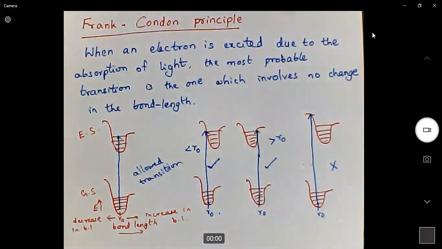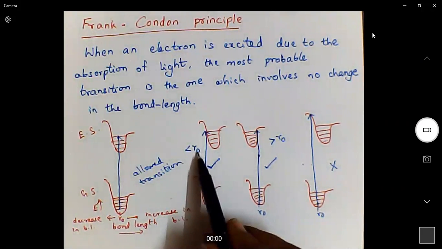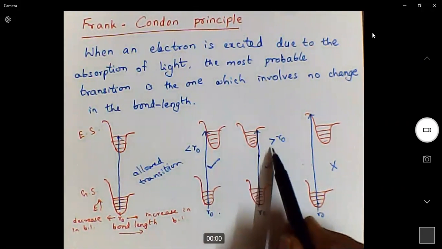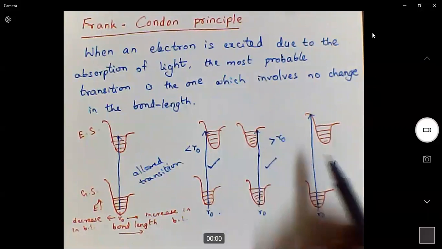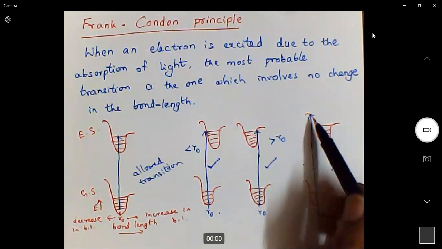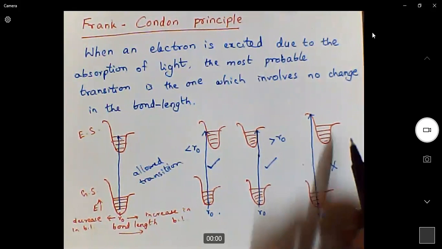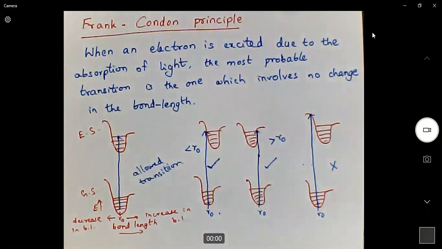So according to the Franck-Condon principle, the allowed transitions are those which do not involve any change in the bond length, or which involve a small decrease in the bond length, or which involve a small increase in the bond length. But if we supply higher energies, that means if we supply to higher energy levels, the bond will easily break down so that the molecule will not be there. We don't observe any electronic transition.